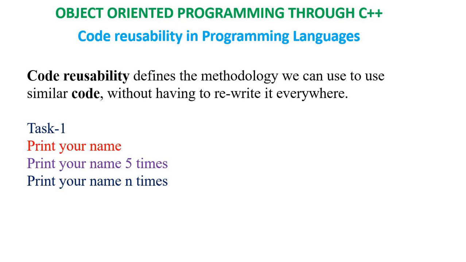This is called code reusability in C language through header files. Then coming to Java language, code reusability can be implemented in different ways, like classes and packages. But those classes and packages cannot be used in C language.